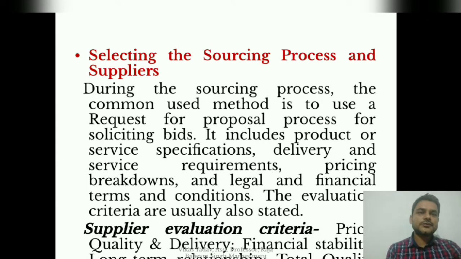Fourth step of sourcing strategy development is selecting the sourcing process and suppliers. Means in selection of the suppliers, we try to give a concrete supplier evaluation criteria, like we want to emphasize price, quality and delivery. We try to focus on financial stability. We want to have a long-term relationship with the organization, or you can say with the client. This is what we do in the selection part, means how we are going to select a supplier.